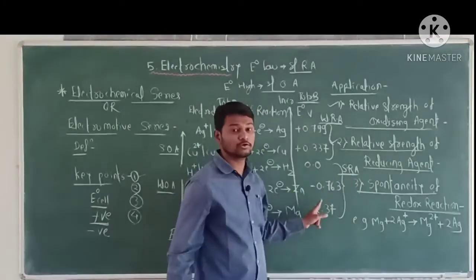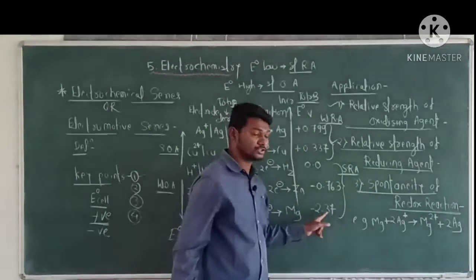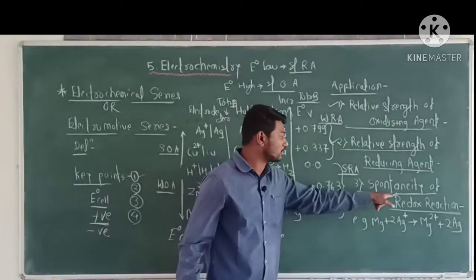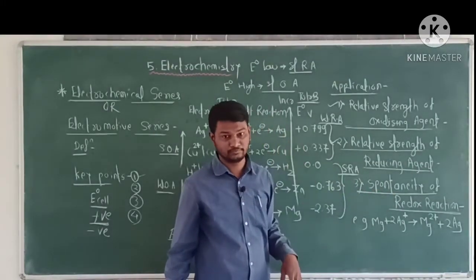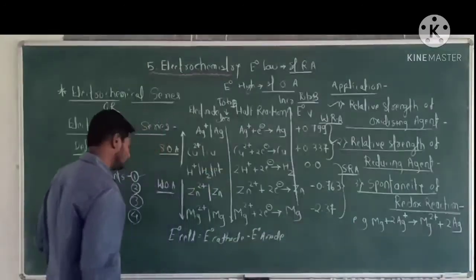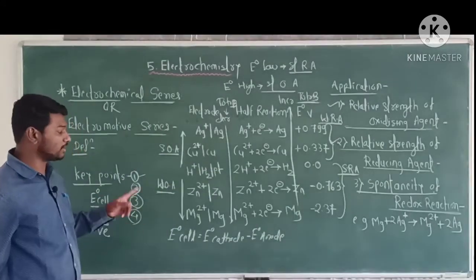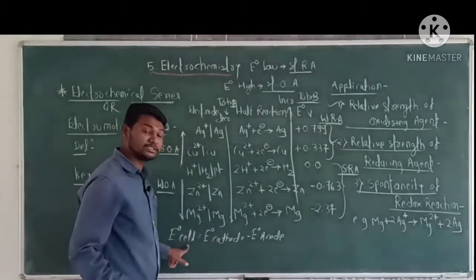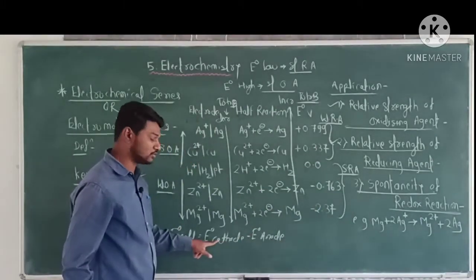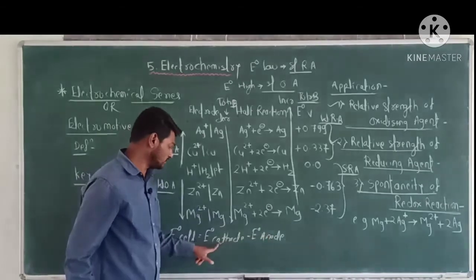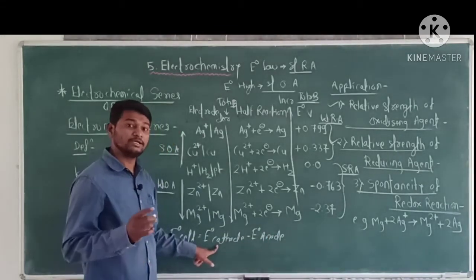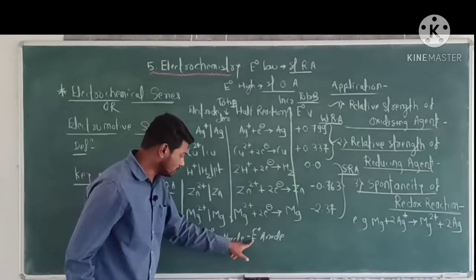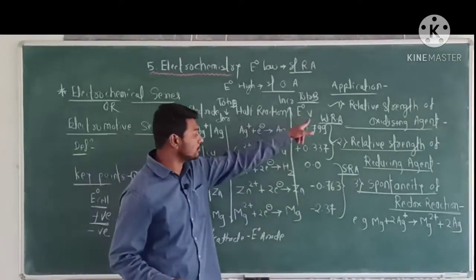This standard electrode potential is used to determine the spontaneous direction of redox reaction. E0 cell is determined by using this equation, that is E0 cathode minus E0 anode, where E0 cathode means standard electrode potential and E0 anode means standard electrode potential.